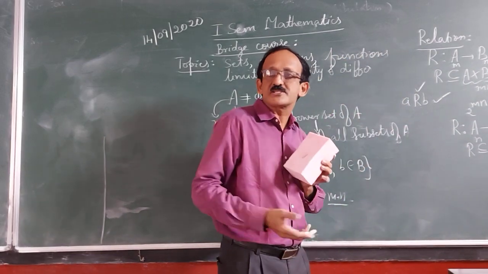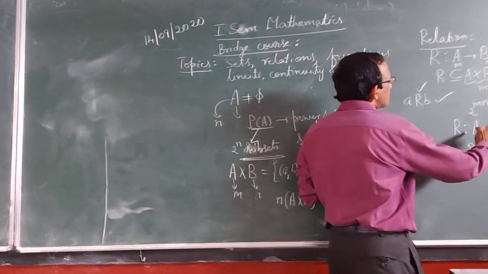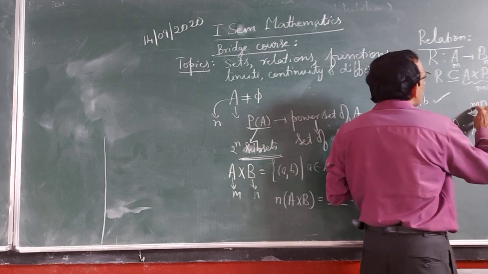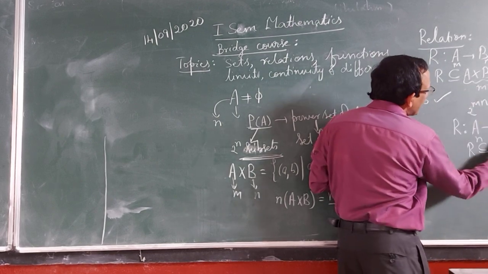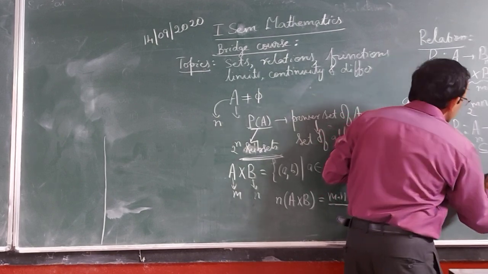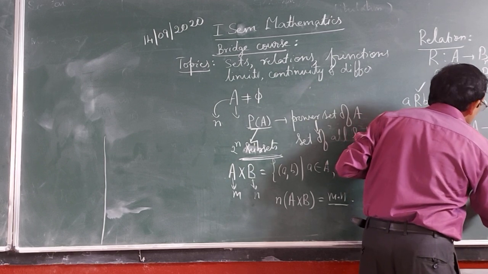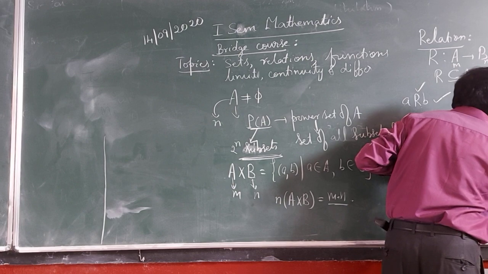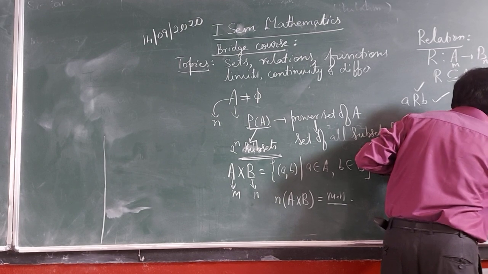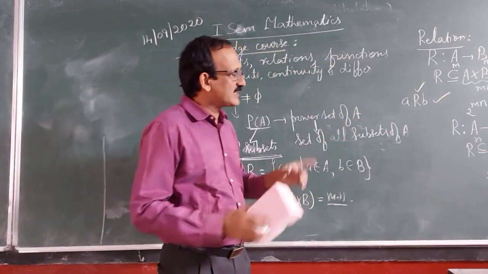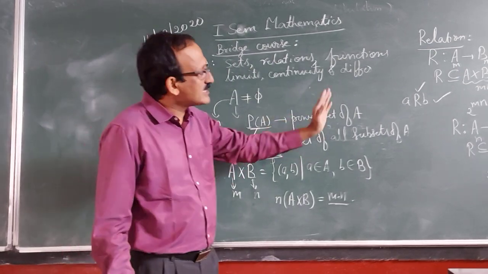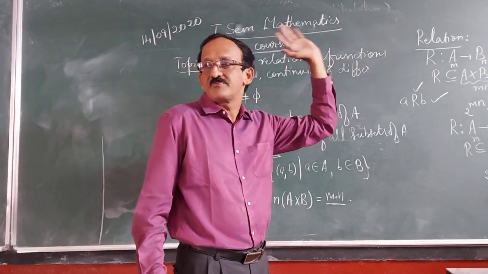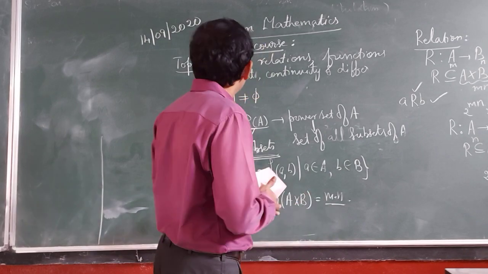So how many relations on a set A? How many relations from A to A? It is 2 power mn, where m equals n. It is going to be 2 power n square relations on a set A. That is a relation on a set, or a relation from one set to the other set, A to B.